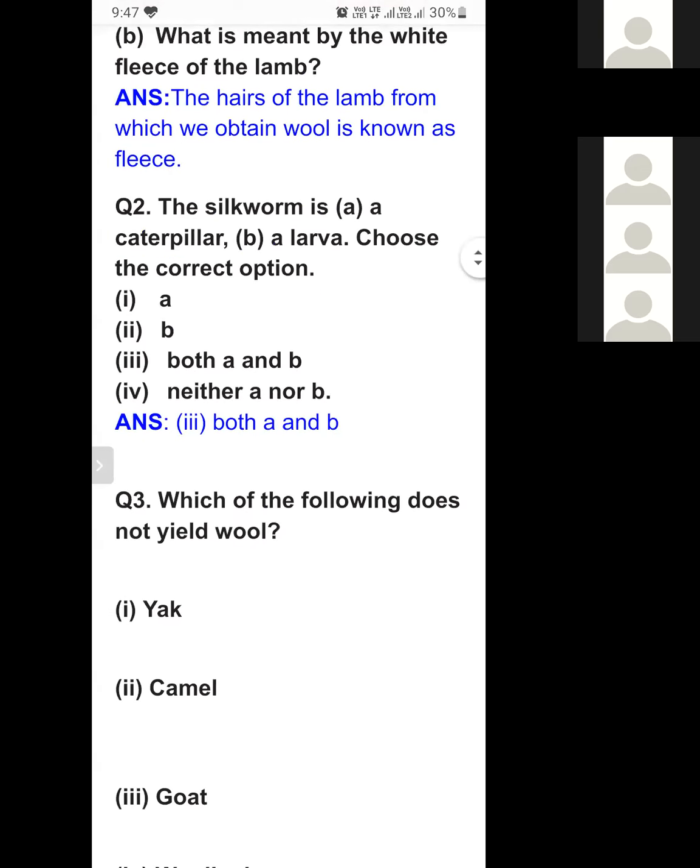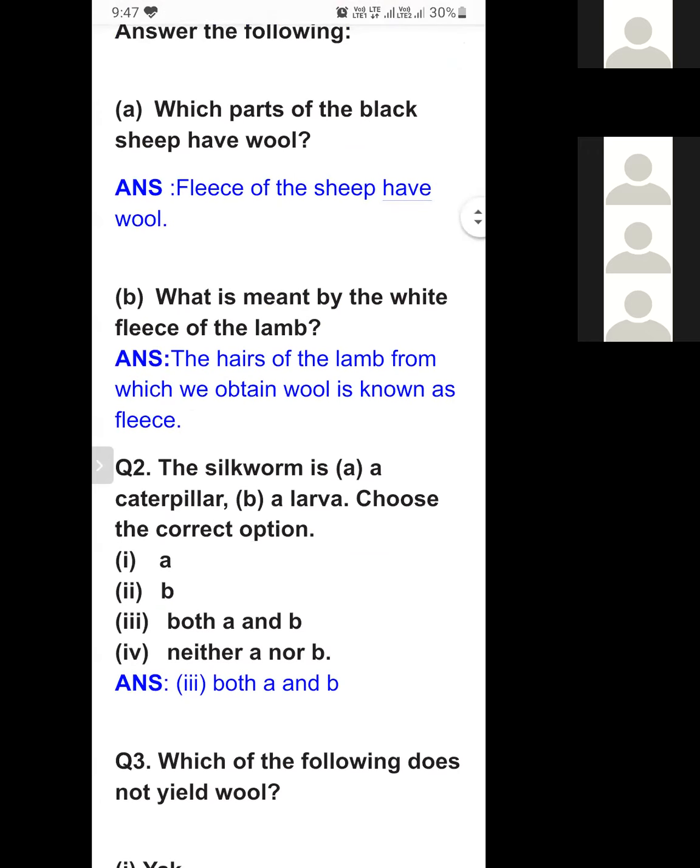Question number 2. The silkworm is a caterpillar and a larva. Choose the correct option. Silkworm is a caterpillar, a larva. Students, do you remember while we were discussing the process of obtaining silk from silkworm, the life cycle of silkworm? In the life cycle of silkworm, after hatching of the eggs, the organism that comes out is known as caterpillar or larva. Both are the same thing, caterpillar or larva. So choose the correct option.